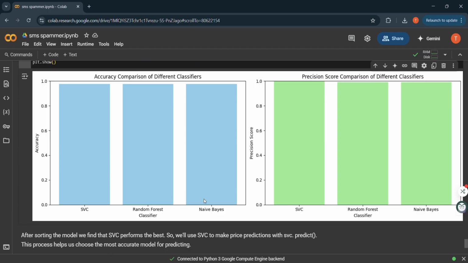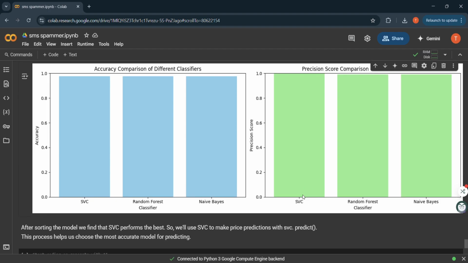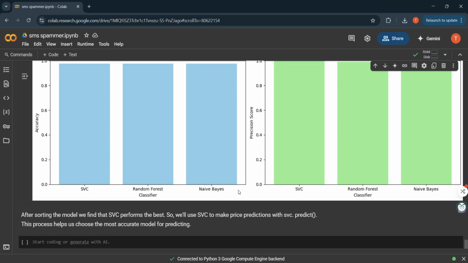Next, we did the model comparison, comparing all models. SVC performs the best overall in terms of both accuracy and precision. Therefore, we select SVC as our final model.